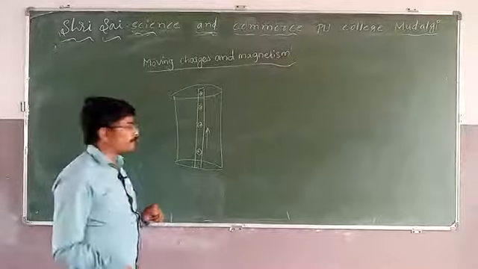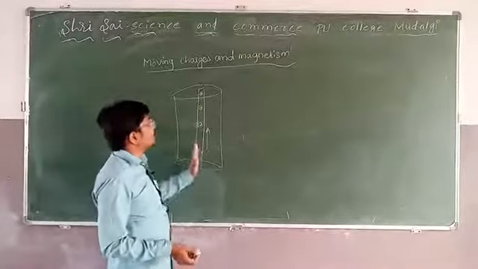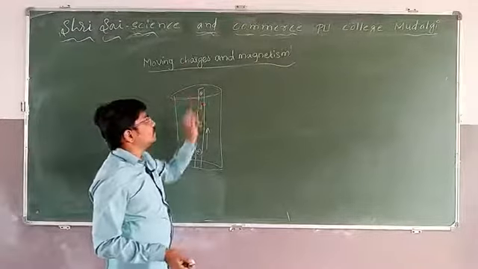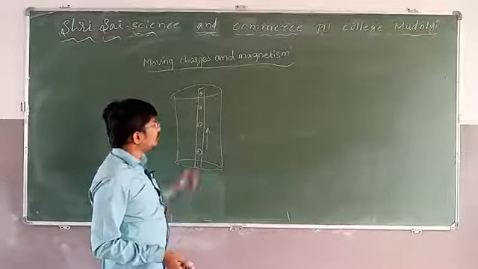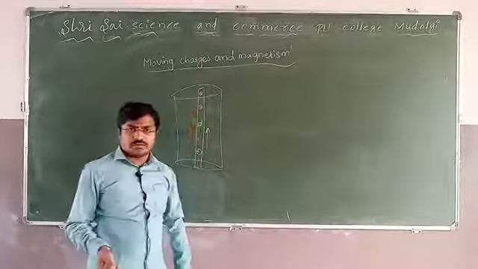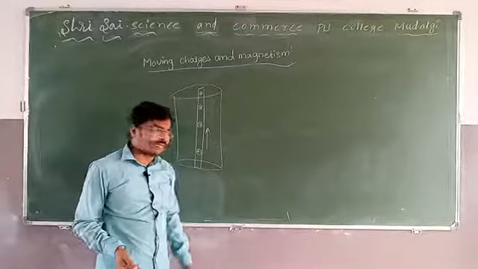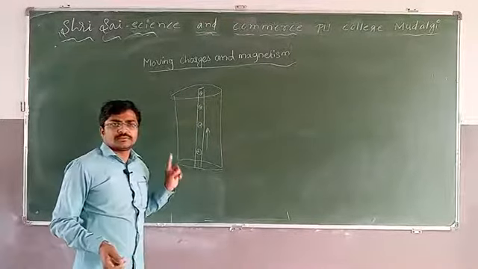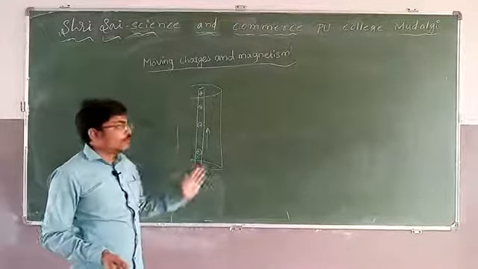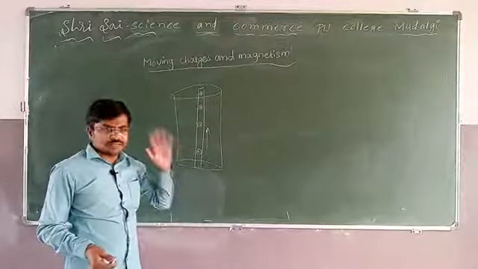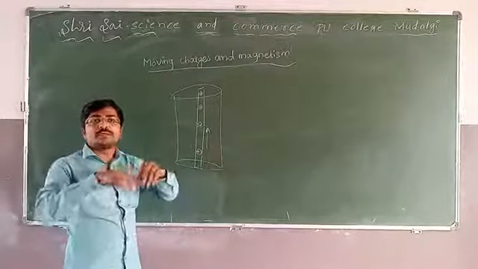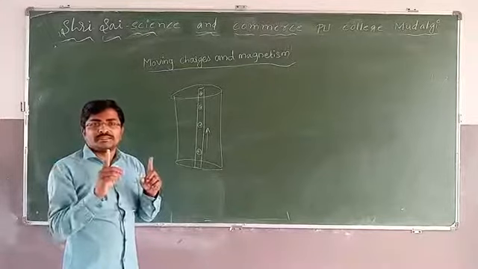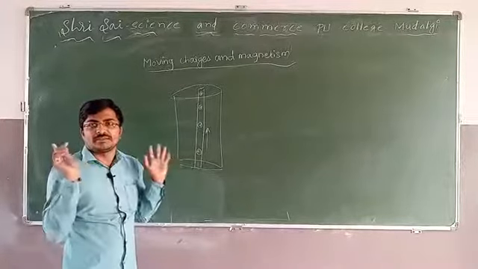When all the charges are moving in the upward direction, similarly if all the charges are moving in downward direction, at that time also there is a magnetic field. It need not be upward or downward, charges may move in any direction, but they produce the magnetic field.